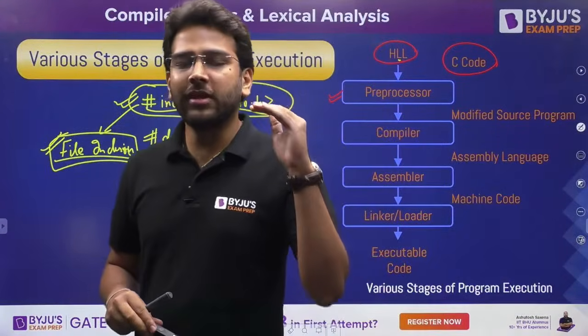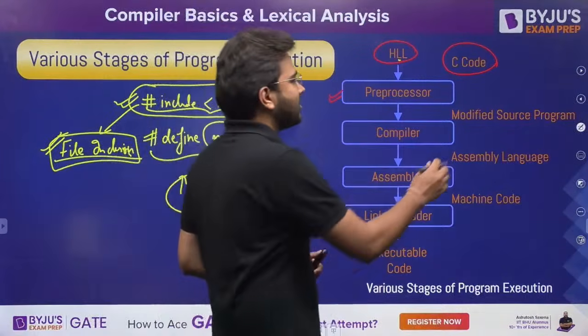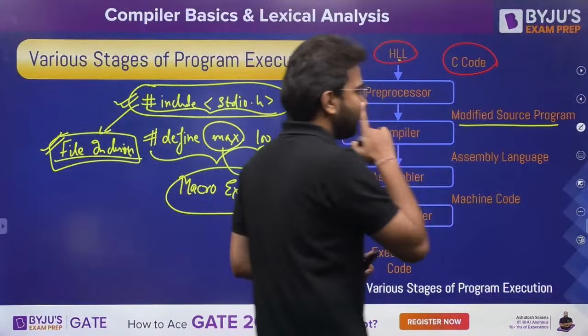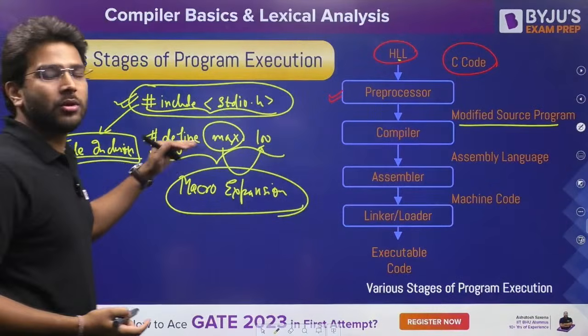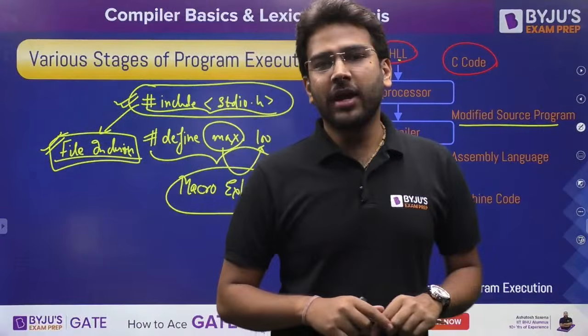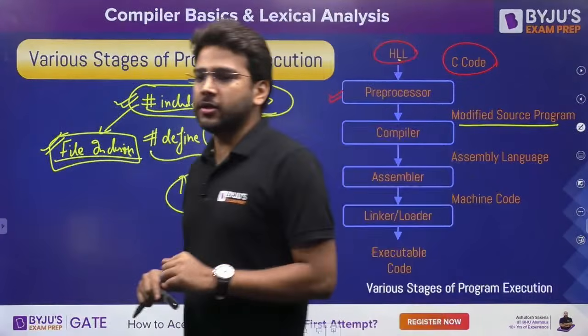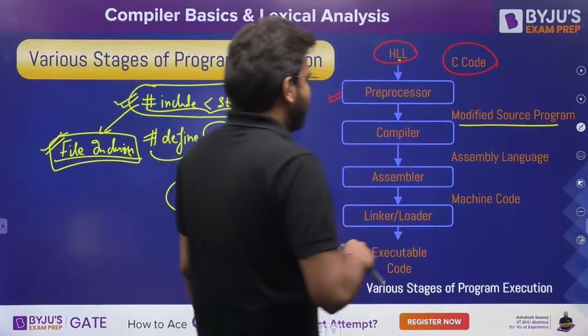So first of all, we give the source code to the preprocessor, and then it gives us the modified source program. When we say modified source program, that means the file inclusion is done. Also, if we have any macro written in our program, that is also replaced by its value. Is it clear, everyone? I hope, guys, everything is clear so far.